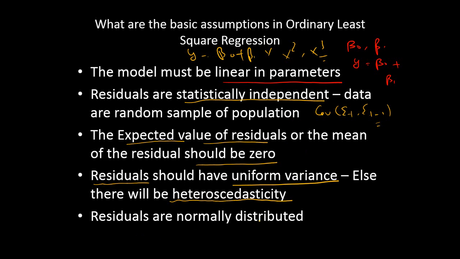And then the residuals should be normally distributed. That's one of the assumptions, although it's not the most necessary assumption for estimation purpose. But if the residuals are normally distributed, then you will get the best set of estimates. You can always estimate without normally distributed residuals, but your best results will come only when the errors are distributed normally. So these are some important assumptions in OLS regression.